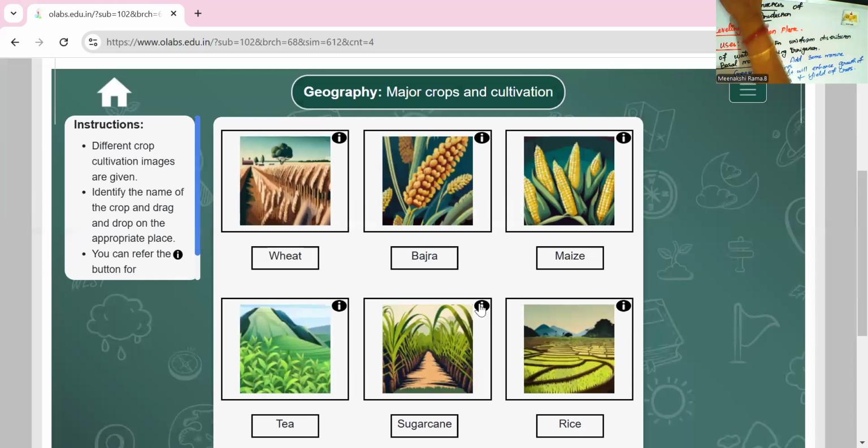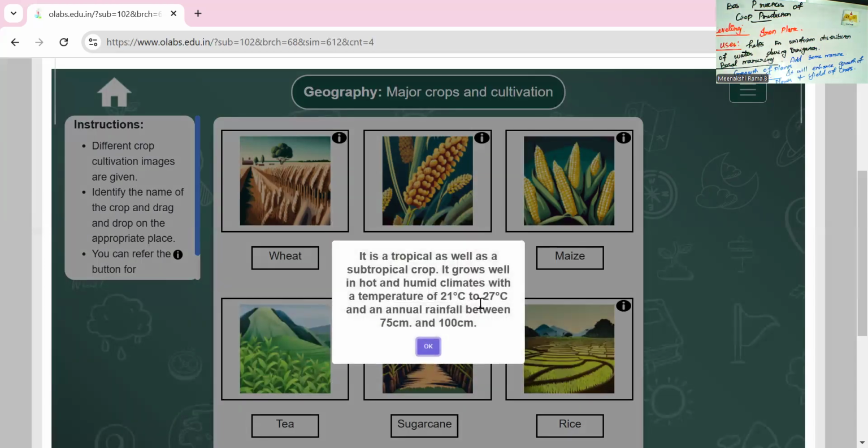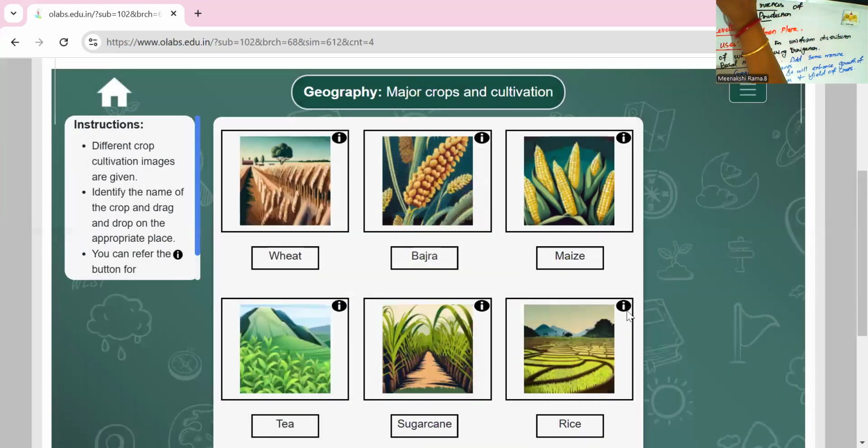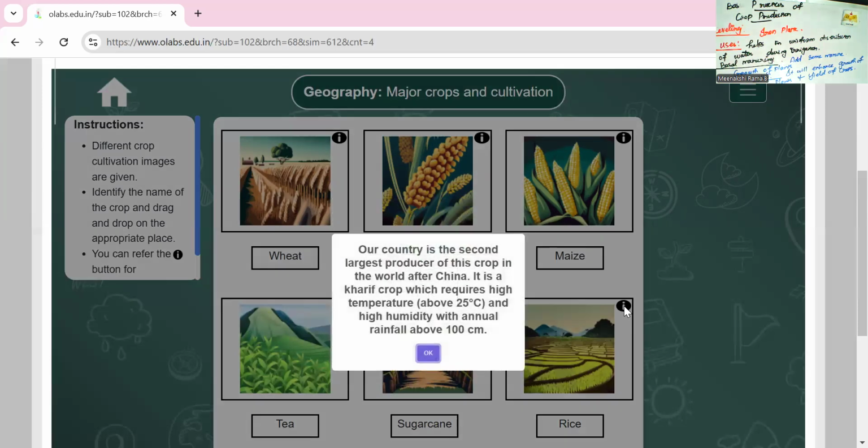Next one is sugarcane. It is a tropical as well as subtropical crop. It grows well in hot and humid climate, 21 to 27 degrees centigrade, with annual rainfall between 75 to 100 centimeters. Last one is rice. Our country is the second largest producer of this crop in the world after China.